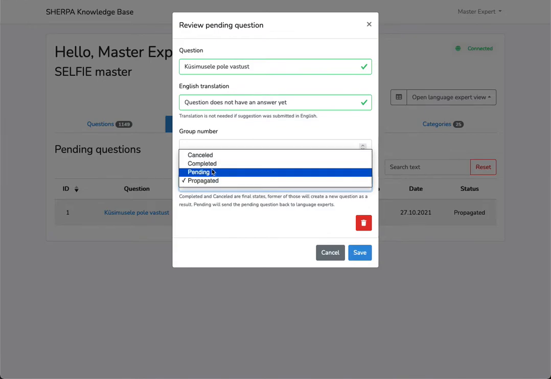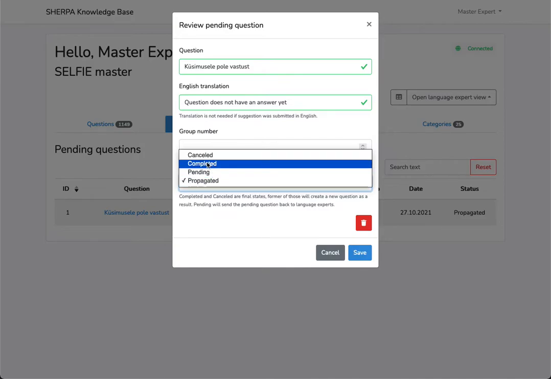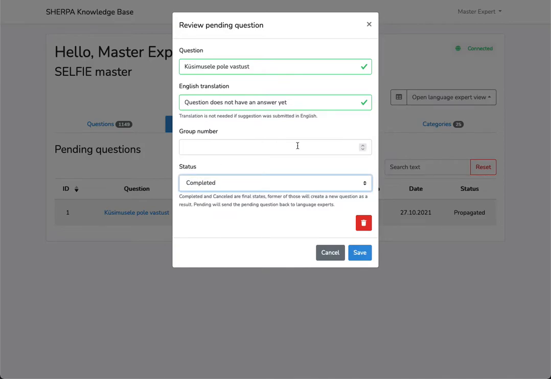Let us choose the status of completed so that it would create a new question. Yes, it is also possible to delete any pending questions from the system.